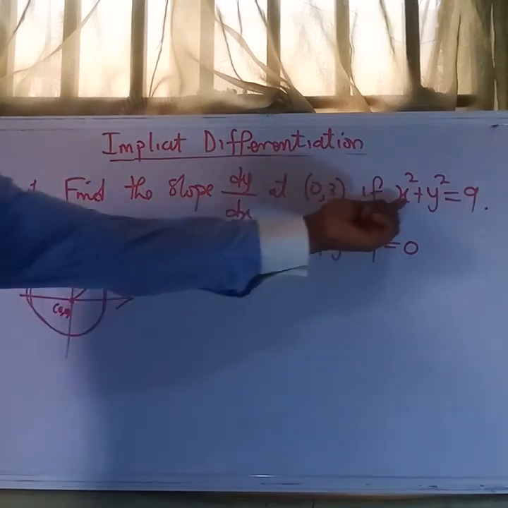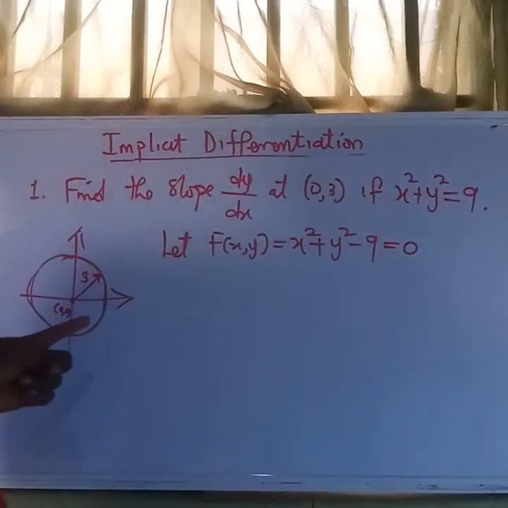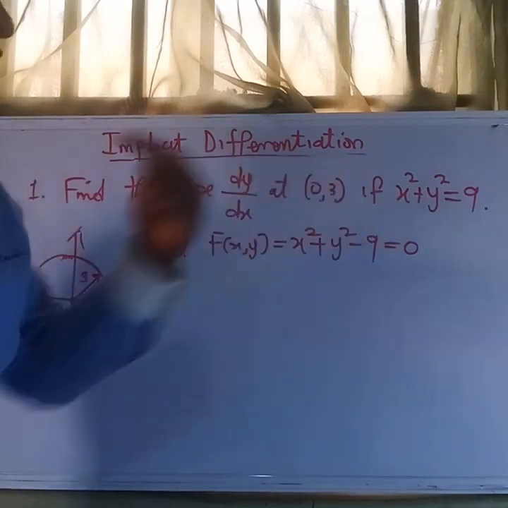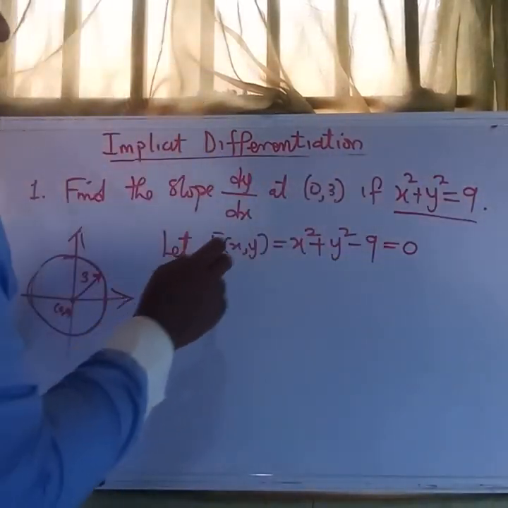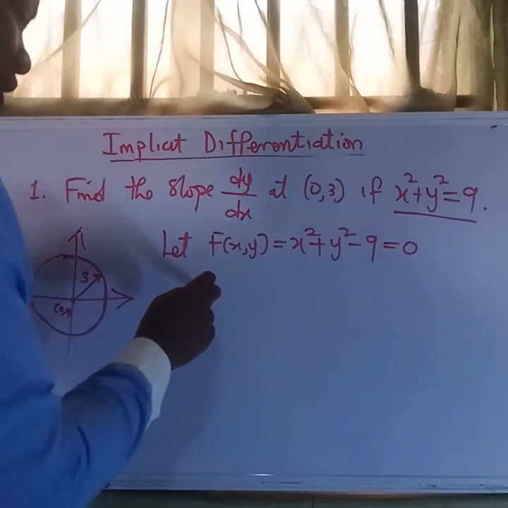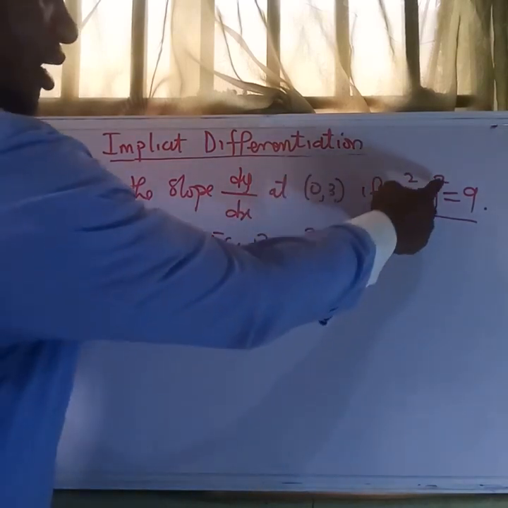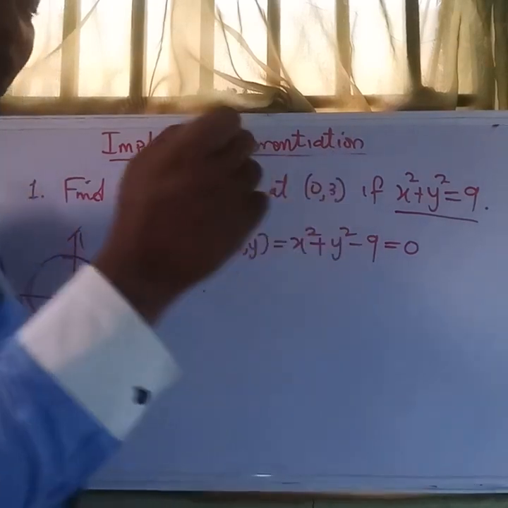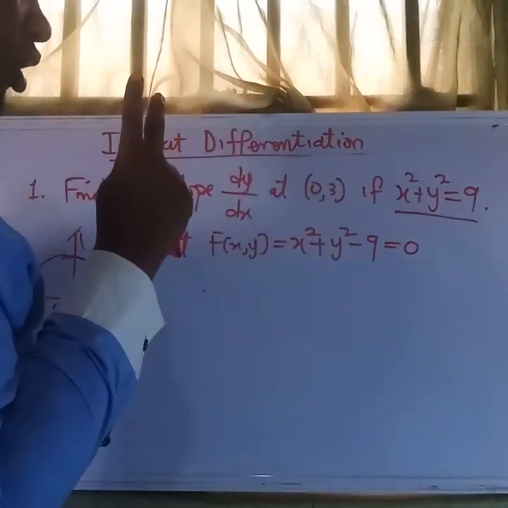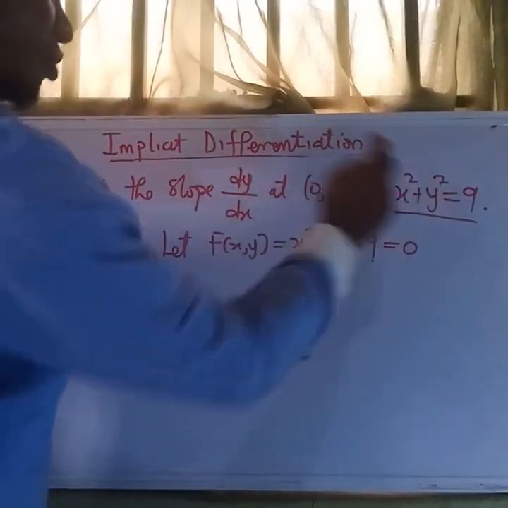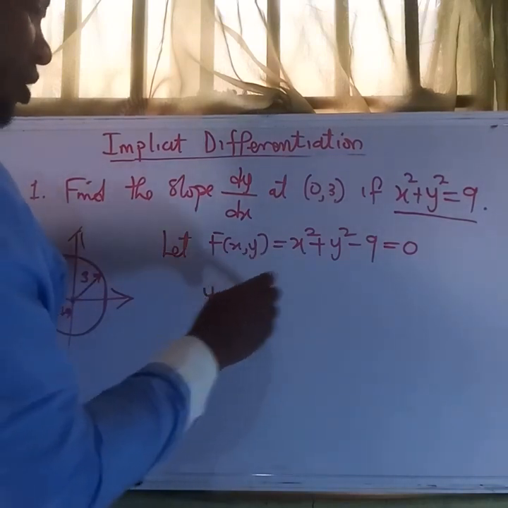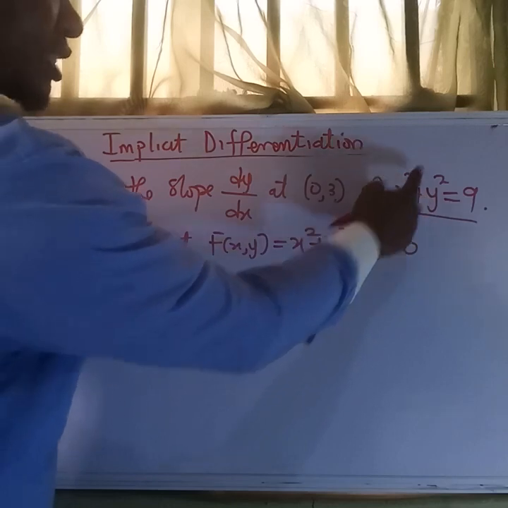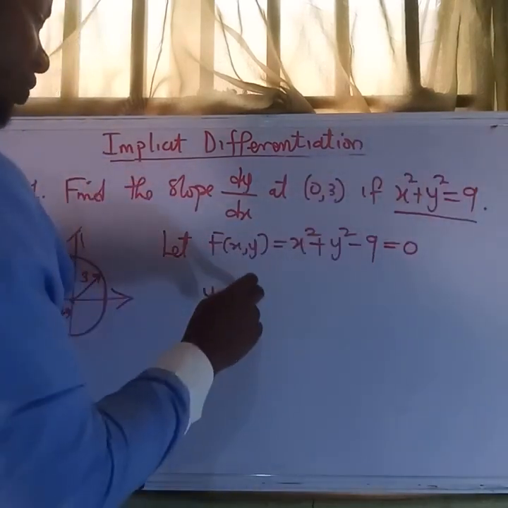So in this equation we can now form two explicit forms. Since y has a power of 2, it means we can obtain two explicit forms from this. The first one: let's make y the subject. If we make y the subject, x squared goes to this side and we take the square root of both sides.